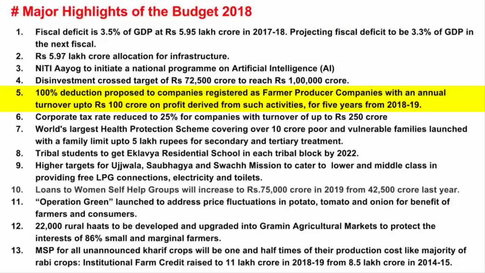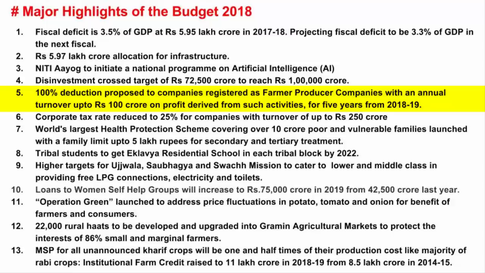Basically, what this means is that the government is giving tax breaks to firms that are promoting post-harvest activities. Now, these are companies that handle storage, processing, packaging, transportation, and marketing of agricultural goods. So these companies are part of FMCG sector, that is fast-moving consumer goods. They make all these products that we consume on daily basis. That means the government of India is giving almost 100% tax deduction to these companies, only if their annual turnover is up to rupees 100 crore.